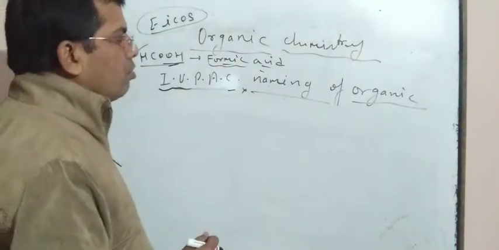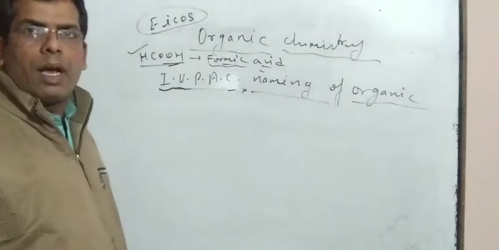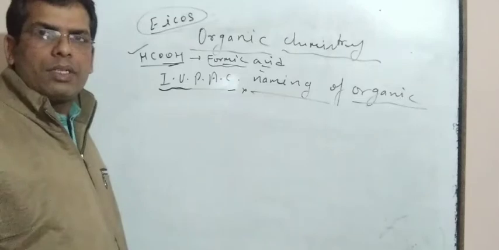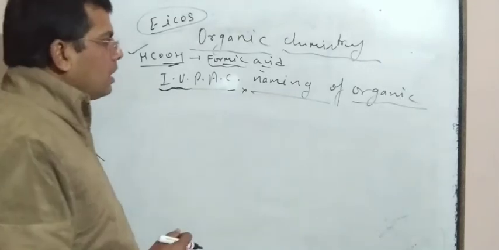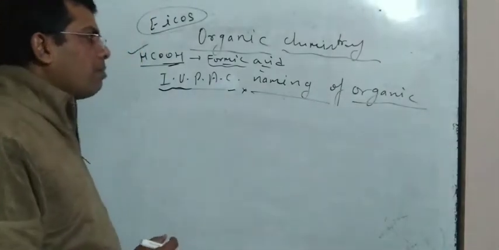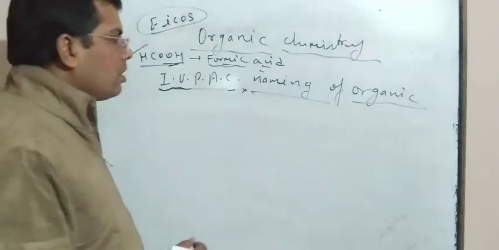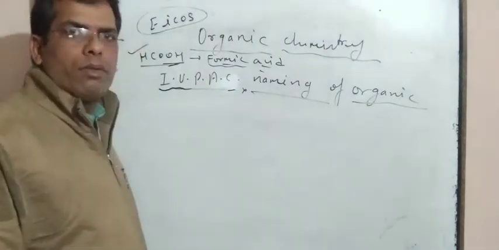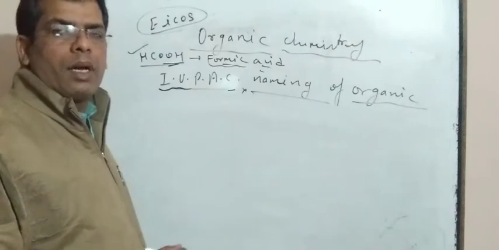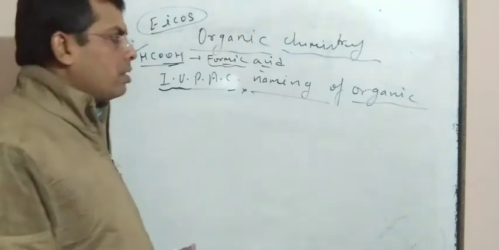If you are going to write down the IUPAC naming of alkanes containing a carbon skeleton having a large number of carbon atoms, then first focus on the number of carbon atoms and then write down the root word.